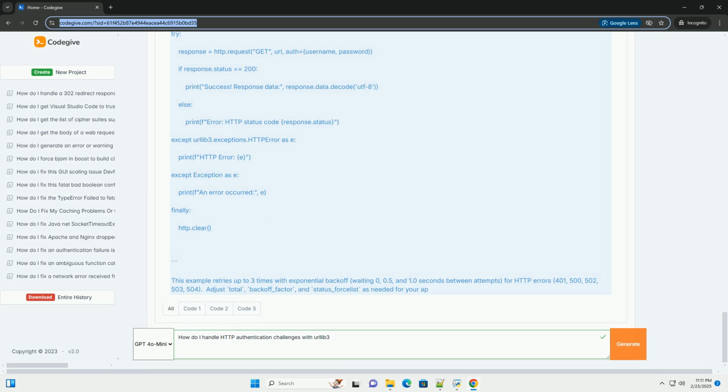This detailed tutorial provides a foundation for handling HTTP authentication in your Python applications using urllib3. Remember to adapt these examples to your specific authentication scheme and security requirements. Always prioritize secure coding practices to protect sensitive information. Consult the official urllib3 documentation for the most up-to-date information and advanced features.